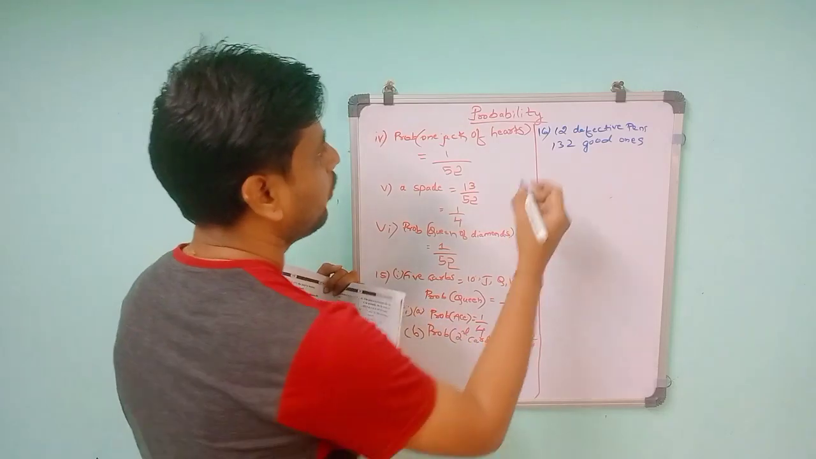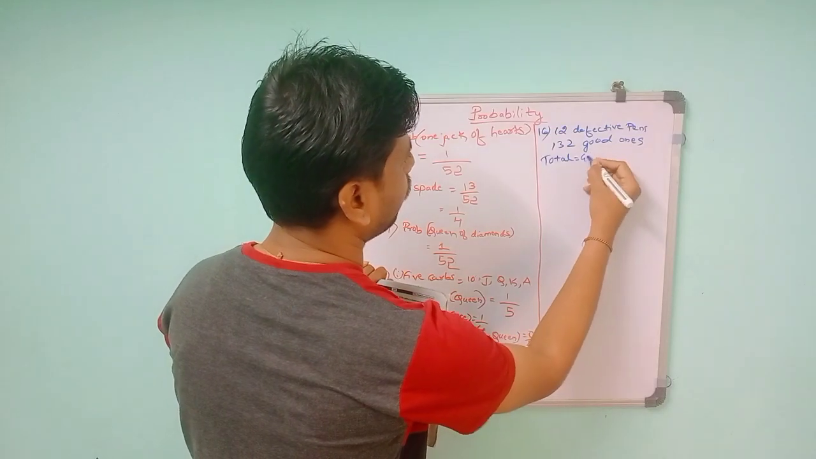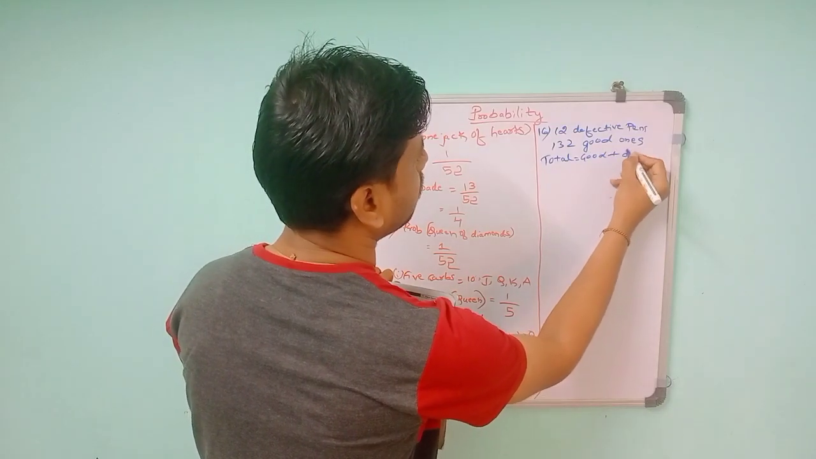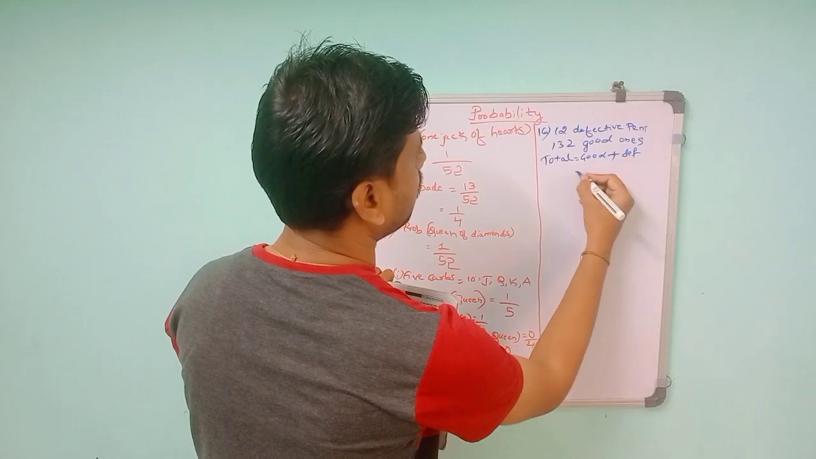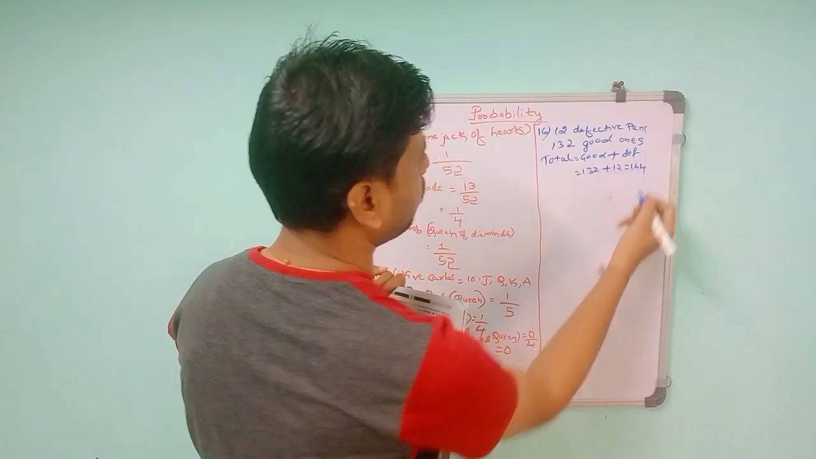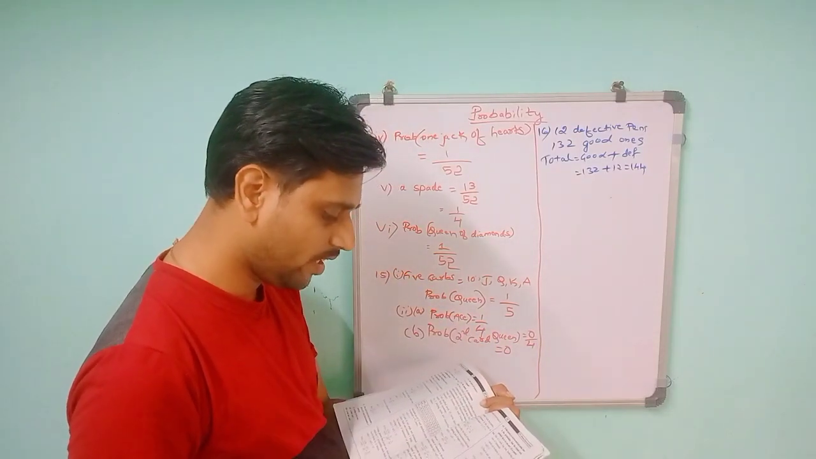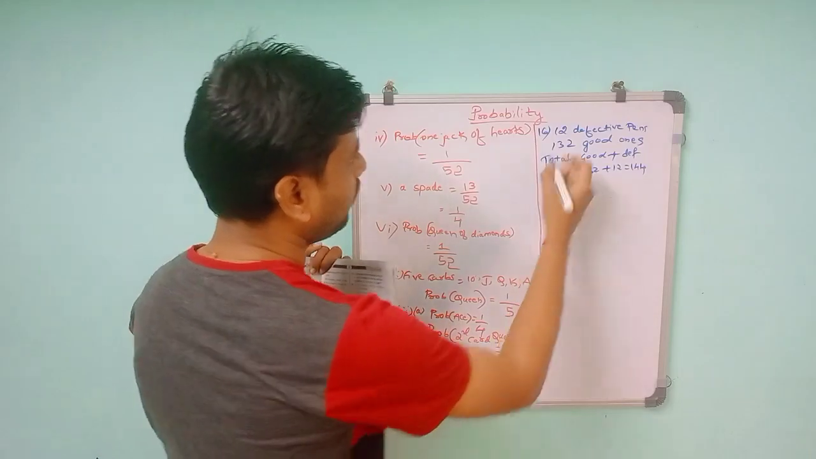So total, you have to take good plus defective. So it will be 132 plus 12. This will give you 144. So total number of possibilities is 144. They told us to determine the probability that the pen taken out is a good one. So good one means 132.